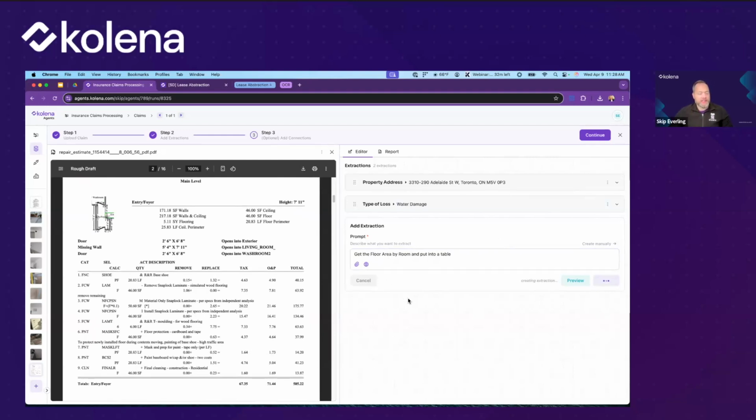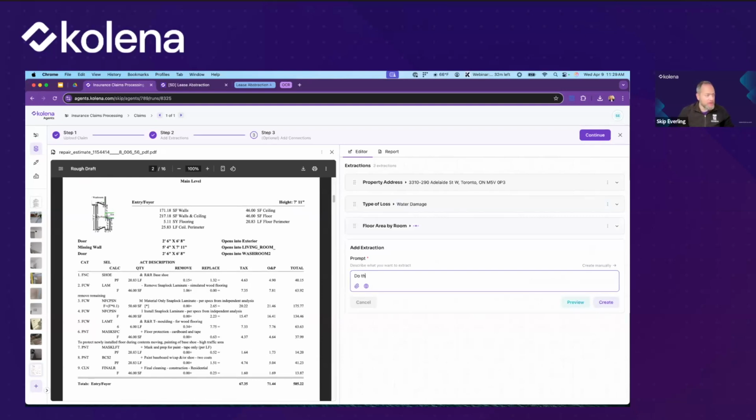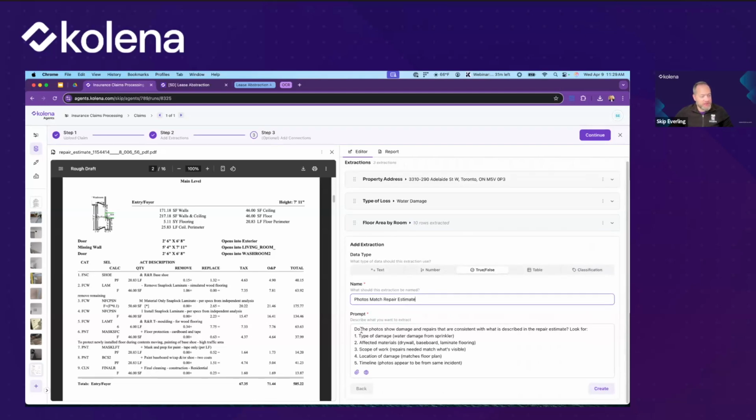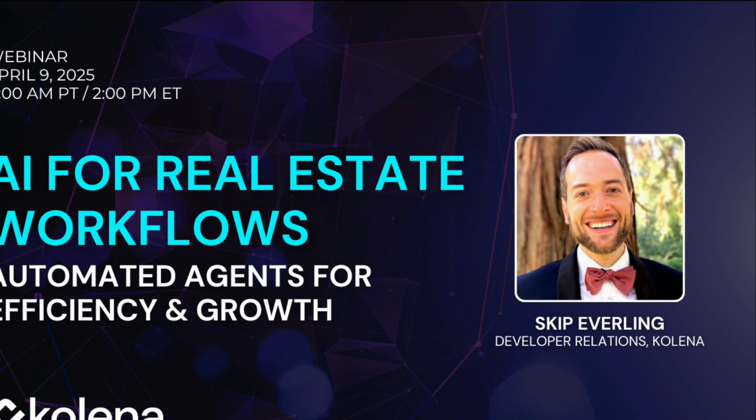And now I'm going to go ahead and jump into showing an extraction that actually deals with the photos. So what I want to know is, do the photos match the repair estimate? That's kind of the key question here. If I click preview, it'll show us what the prompt is rewritten before it starts extracting it. So let me just show you what that looks like. It's rewritten the instruction I just gave it to look for this information here.